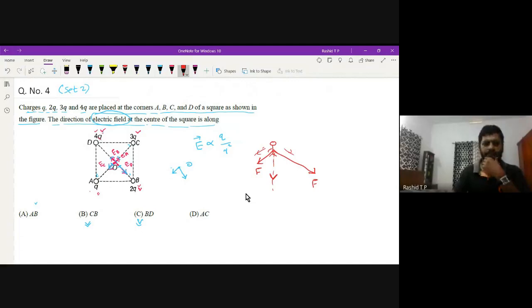Similarly, here the net electric field will be along this direction. This is approximately, if you compare, BC. This is side C and this is B, or you can say CB. The net electric field is around CB. This is the answer. Option B is the right answer.